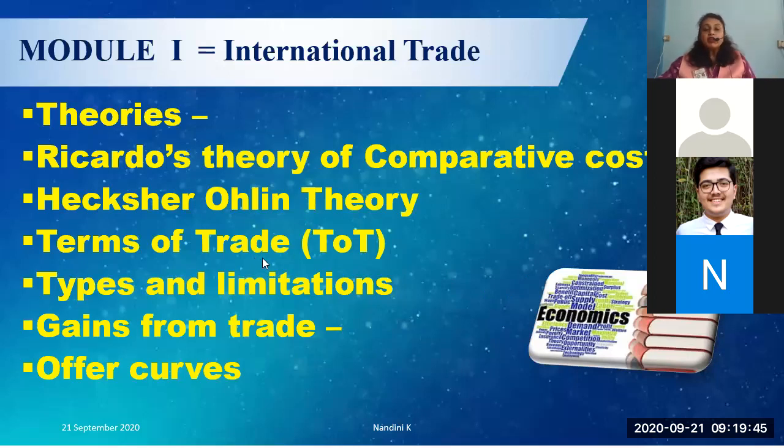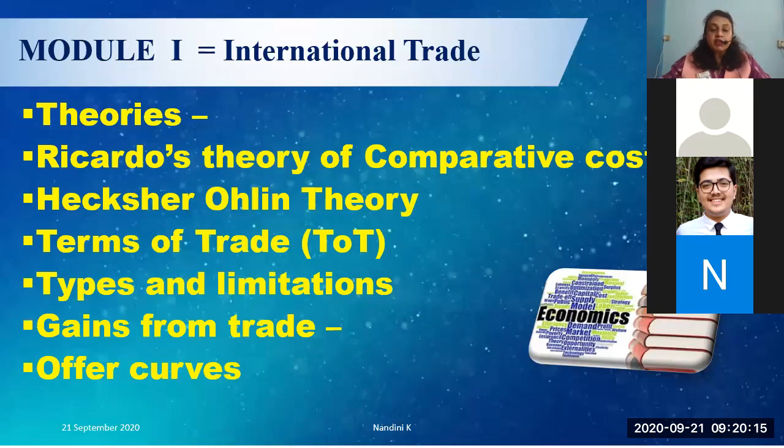Then you come to terms of trade. Very simple questions: what is terms of trade? Terms of trade is the rate of exchange of commodities between two countries, where you have the price of exports and the price of imports. Terms of trade are usually unfavorable to the developing countries, is what you should remember. Then you can start talking about export and import. If a country's export is more, terms of trade are more favorable. If a country's imports are more, then the terms of trade is unfavorable.